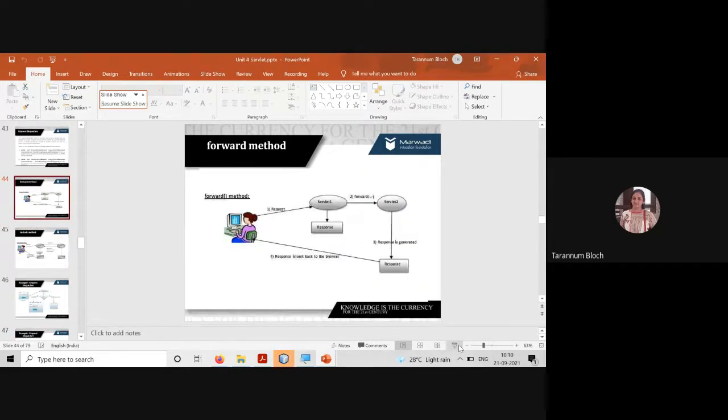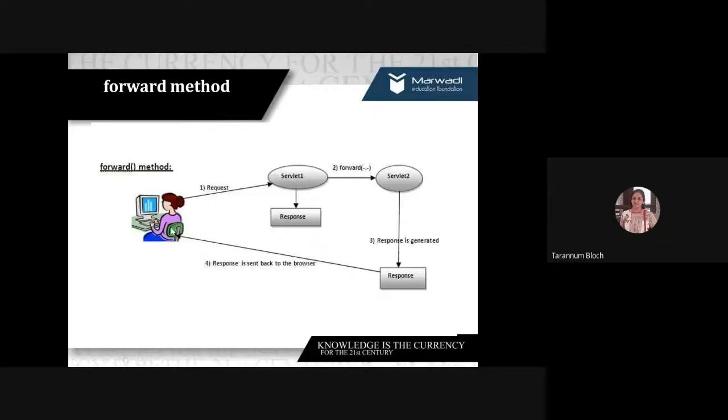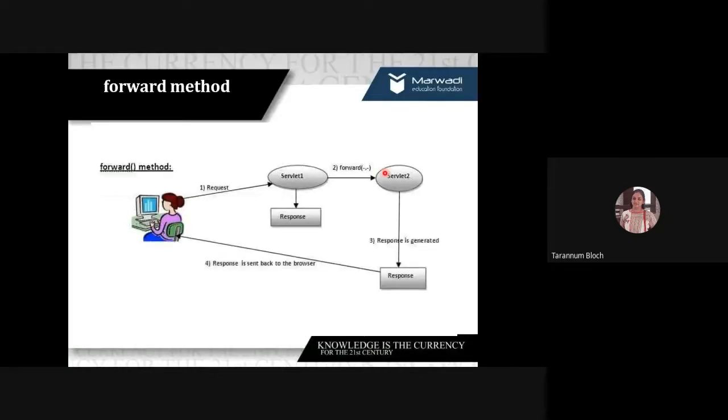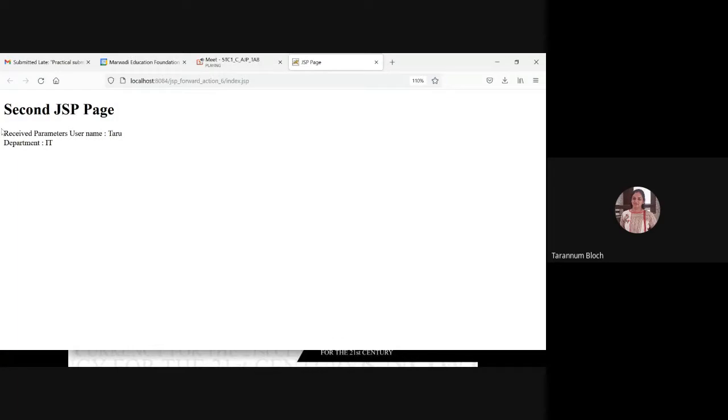You recall this? Forward: if the user is sending a request to a resource, let us say resource 1 is a JSP file, the user request will go to the JSP file. From the JSP file, index.jsp is our first resource, and from that, if you are using the forward JSP action tag, it will take us to second.jsp. And then the response will be generated and given to the client. And that's why we are getting this as an output.